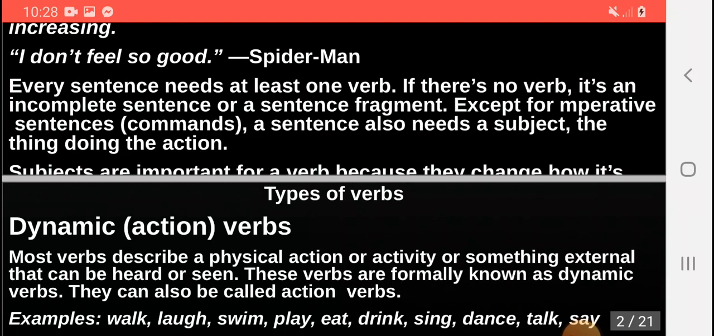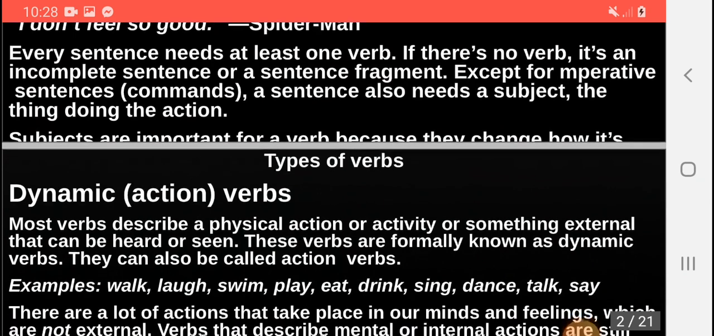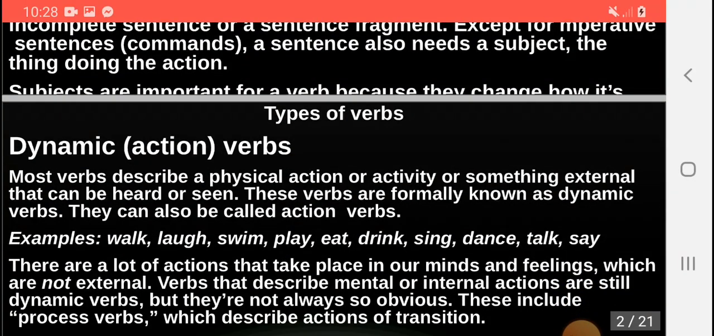Then we have the types of verbs. The first type is dynamic or action verbs. Most verbs describe a physical action or activity, or something external that can be heard or seen. These verbs are formally known as dynamic verbs. They can also be called action verbs. Examples of such verbs are walk, laugh, swim, play, eat, drink, sing, dance, talk, say, etc.